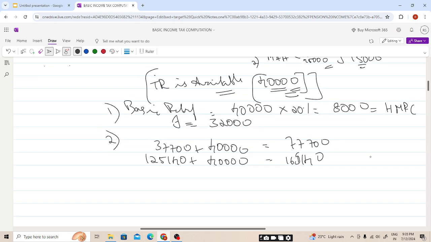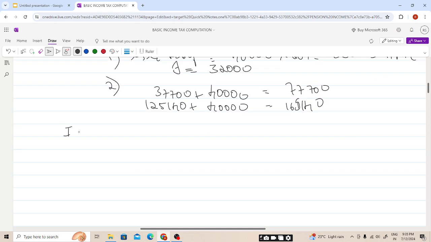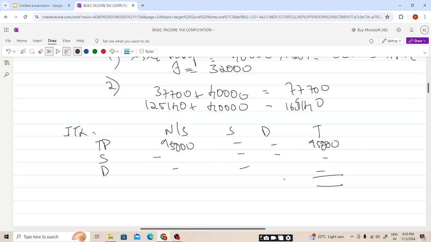Now we'll calculate the income tax liability. Non-saving, saving, dividend, total. Trading profits come under the head of non-saving, 95,000. So our total will be 95,000, students. No saving, no dividend income. So our total income will be 95,000.